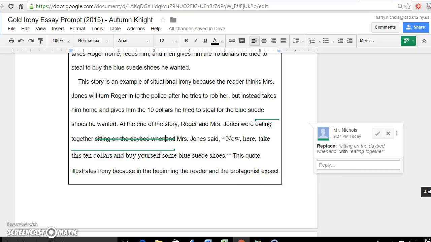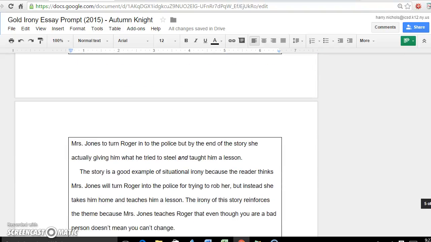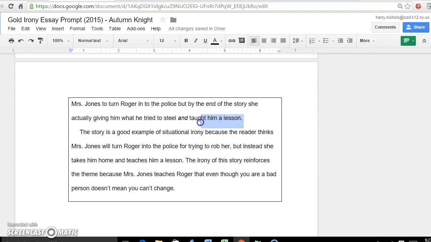This quote illustrates irony because in the beginning, the reader and the protagonist expect Mrs. Jones to turn Roger into the police, but by the end of the story, she has actually given him what he tried to steal and taught him a lesson. Nice. I'm so glad that you included this because so many people's understanding of the irony is incomplete. It's not just that she gave him the $10. It's that she gave him the $10 and a life-changing experience.